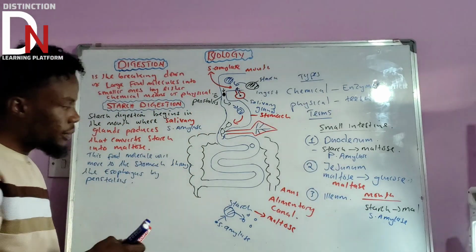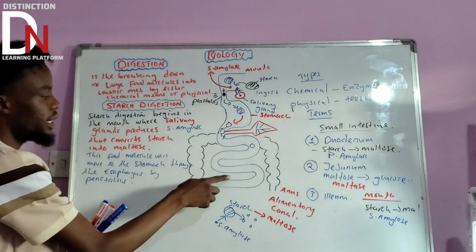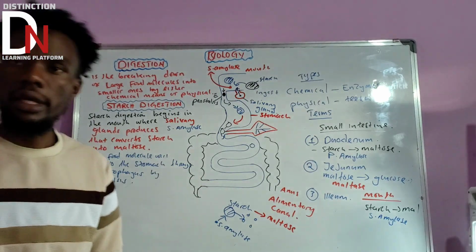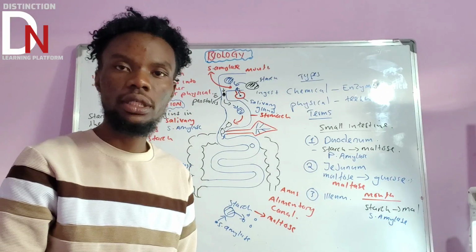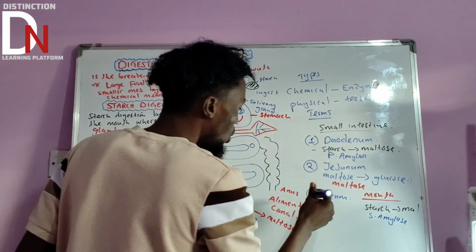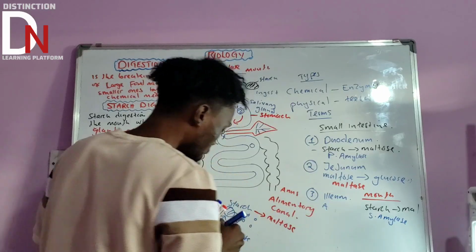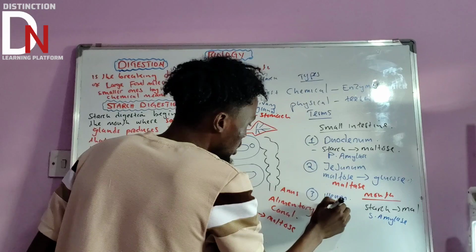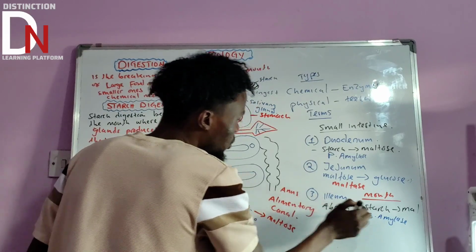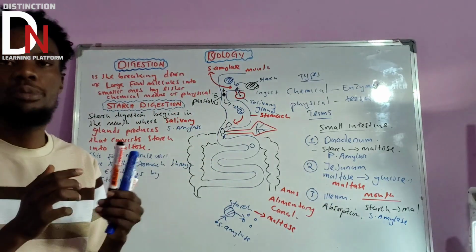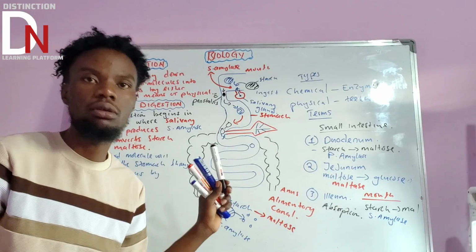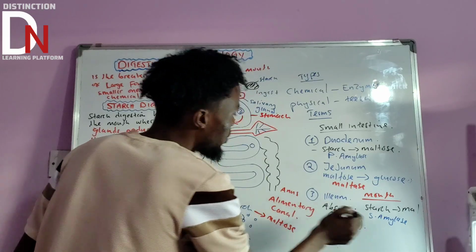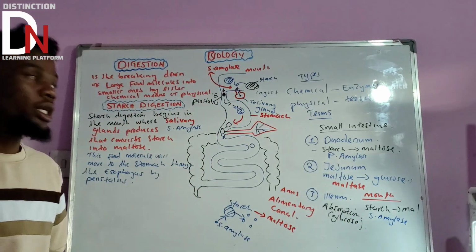Then what about the last part of the small intestine? What happens in the last part is absorption. This one is going to have its own video. So absorption of what? Absorption of the end product of starch digestion, like glucose. Here, glucose is going to be absorbed in the ileum. So you need to take note of that.